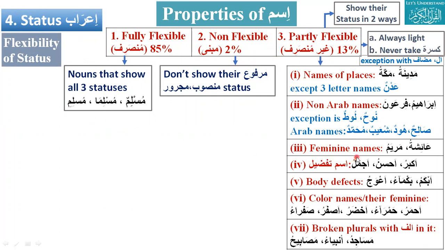Next is all feminine names. All feminine names are partially flexible. Aishatu, Aishata. Maryamu, Maryama. All isme tafdeel, Akbaru, Akbara. Ahsanu, Ahsana. Ajmalu, Ajmala. Body defects will be partially flexible. Color names and broken plurals with alif in them: Masajid, Manazil, Anbiya, Masabih. If there is an alif, they will be partially flexible.